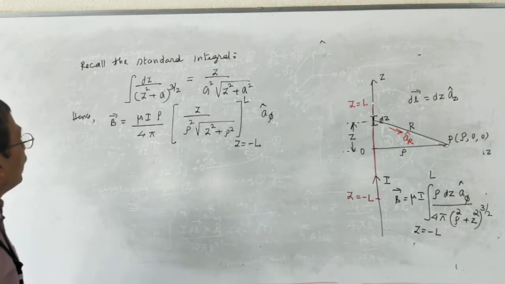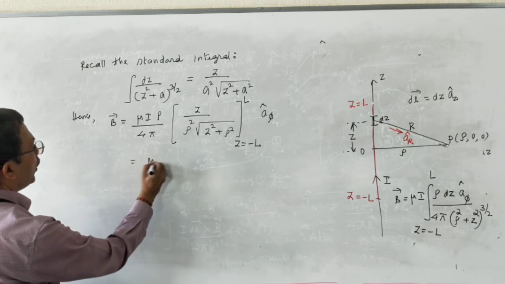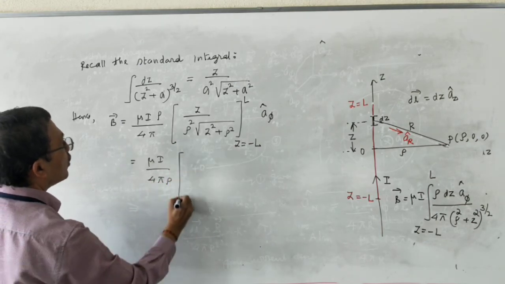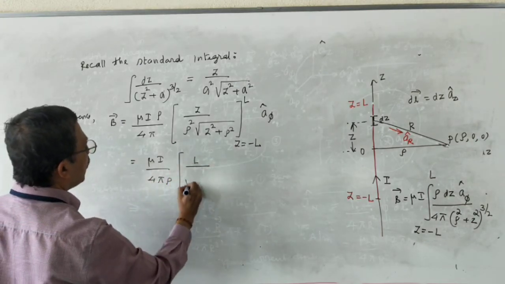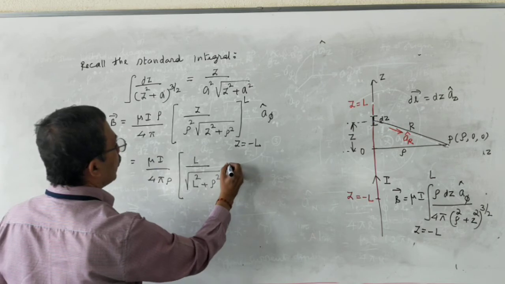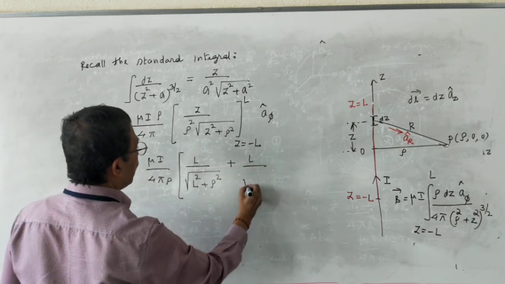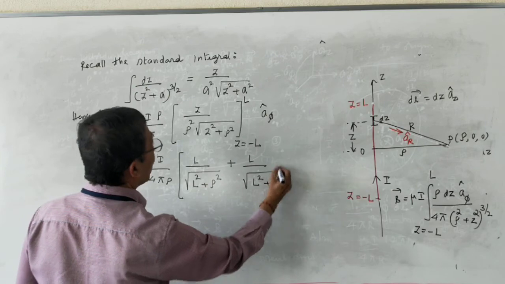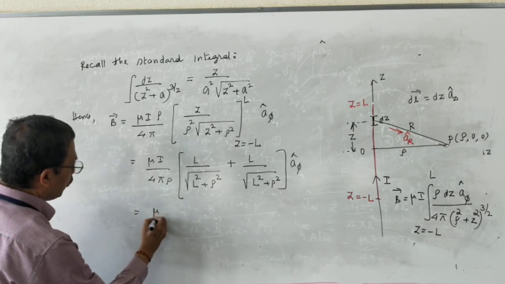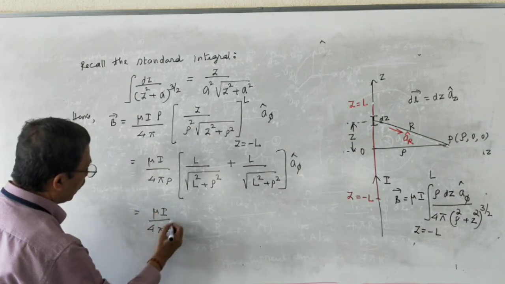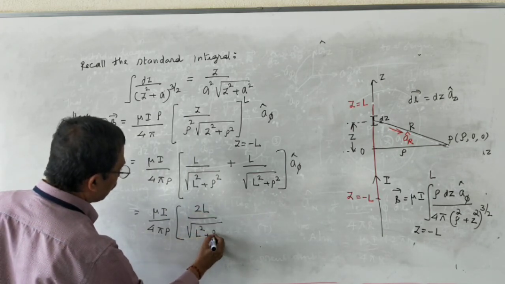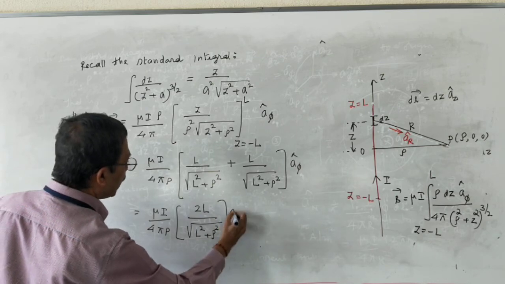If you put the limits for z, you get mu into I, rho by rho square is 1 by rho, so 4 pi rho. Putting the upper limit, you get L divided by root of L square plus rho square. Putting the lower limit, you get plus L divided by root of L square plus rho square, multiplied by unit vector a phi cap. So this is nothing but mu into I divided by 4 pi rho into 2L divided by root of L square plus rho square multiplied by a phi cap.